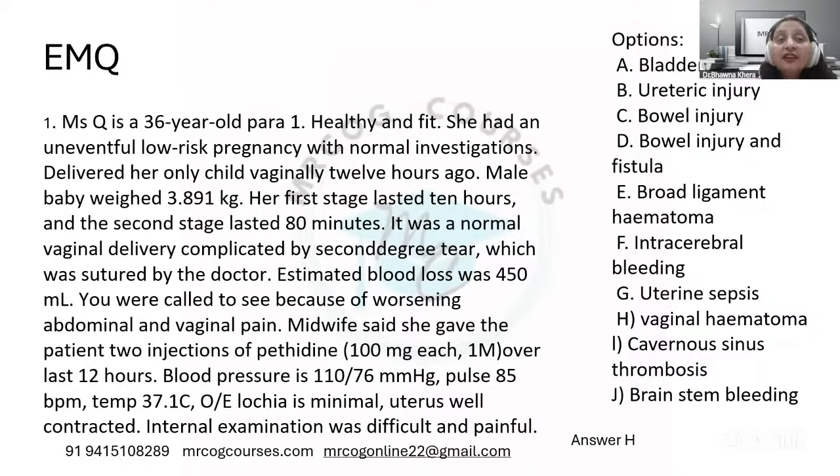That means whenever there is agonizing pain, always think about either hemorrhage or sepsis. Immediately after the delivery, we are not looking at sepsis, and you can see other things are also stable. So it is a concealed hemorrhage, a hemorrhage which is secluded, not a constantly ongoing hemorrhage. So that is the vaginal hematoma here. So very good.